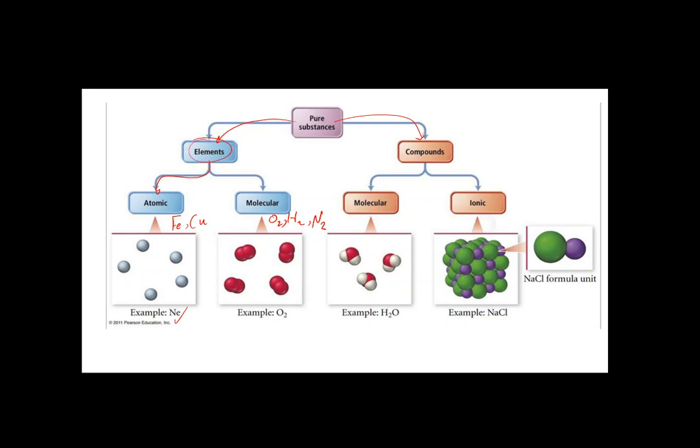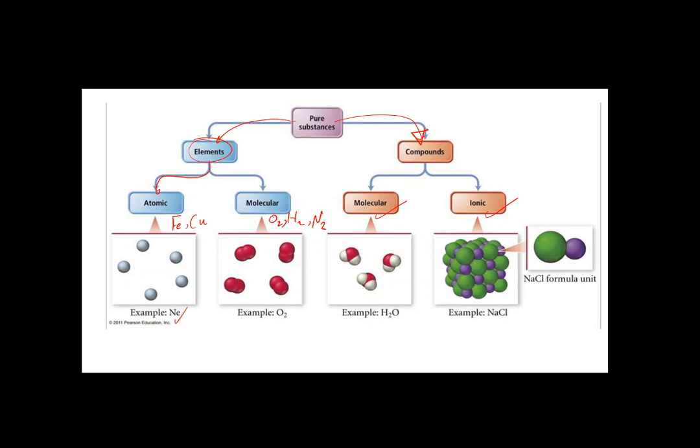The chemical compound is two or more kinds of atoms that are chemically combined together. They have chemical bonds. And we will study, inshallah, in the next chapter that chemical bonds in general are classified into molecular bond or ionic bond. These are the most common.